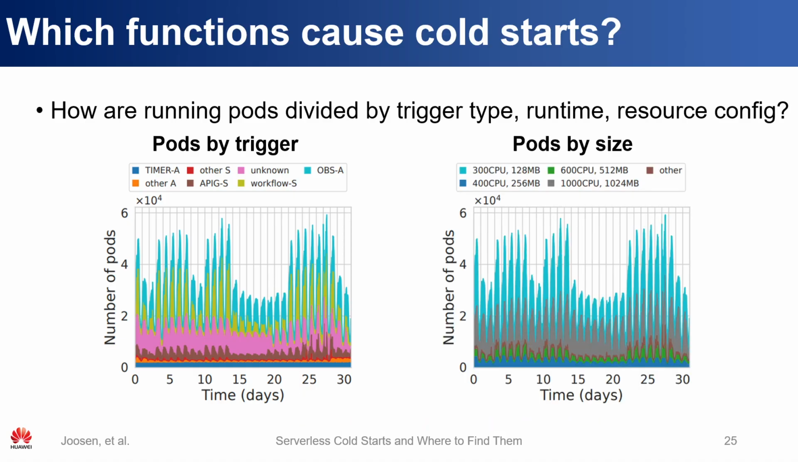We can also split our workload by the size of the pods, so the resource configuration of the pods, and we can visualize it as shown here. We can also see that pods of different sizes are requested in quite predictable patterns. And this means that we may be able to pre-warm pods of that configuration. And I'll discuss that in more detail later.